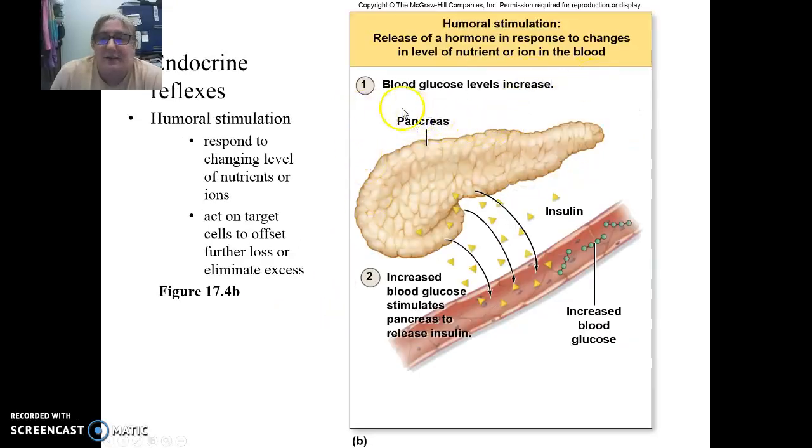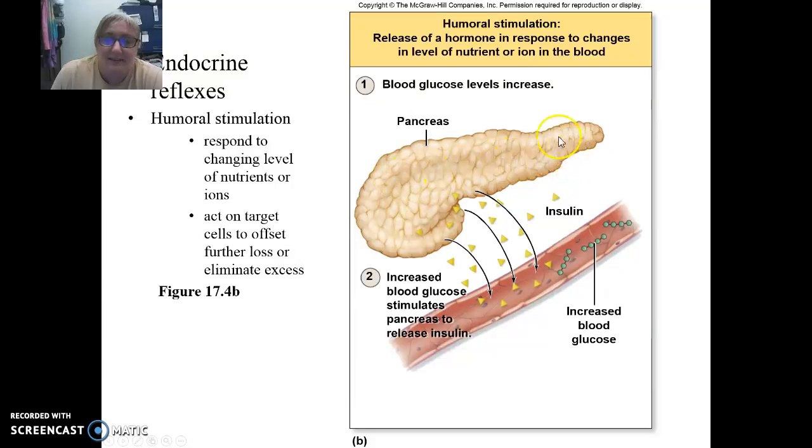Humoral stimulation occurs when blood ion levels change. And so the change in blood levels of ions or glucose, whatever, when they change, it stimulates the endocrine organ to produce hormones. In this case, the pancreas, which is not a complete endocrine organ, it actually has both endocrine and exocrine functions.